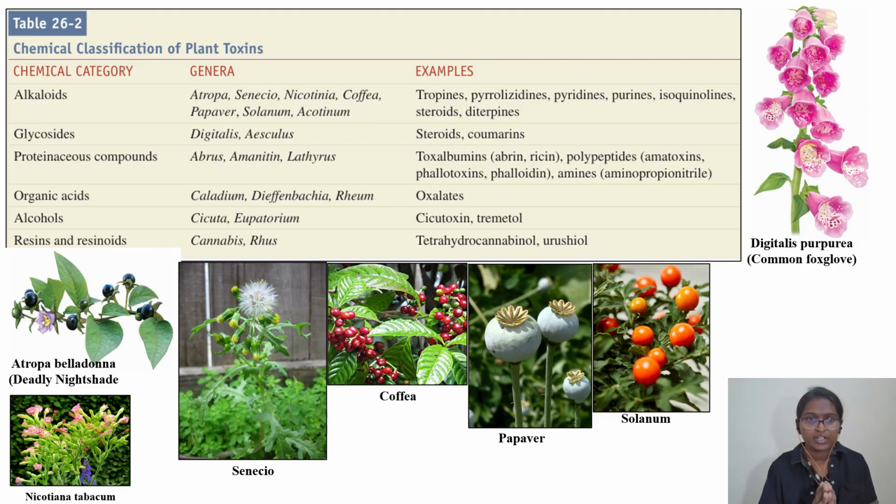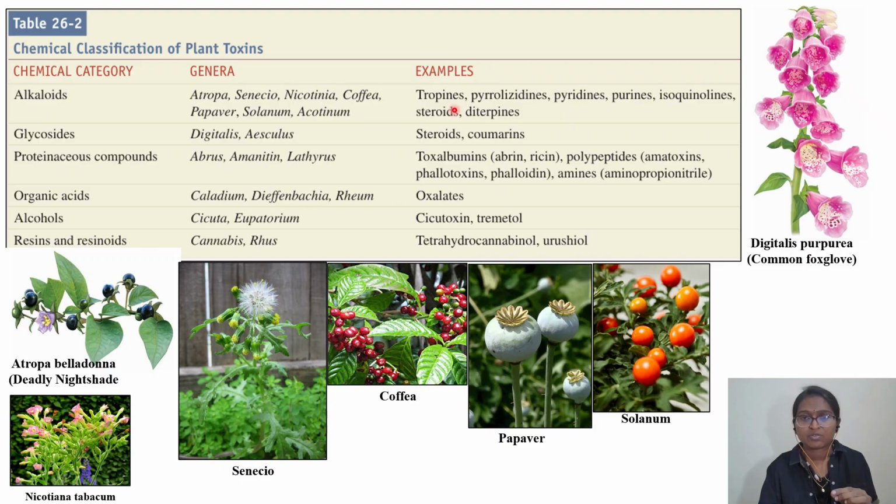Second table in this chapter, what it is telling is the chemical classification of the plant toxins based on the nature of the toxin, whether it is alkaloid, glycoside, proteinaceous, organic alcohol, resin or resinoids. If you look into alkaloids: Atropa, Senecio, Nicotiana, coffee, Papaver, Solanum, as well as aconitum, all fall under alkaloids. If you look into your option, the question was which of the following alkaloids will cause, even though it is an alkaloid, atropine was also there in your option, and pyrrolizidine was there, but the answer should be atropine, it should not be pyrrolizidine. Okay, that you try to remember.